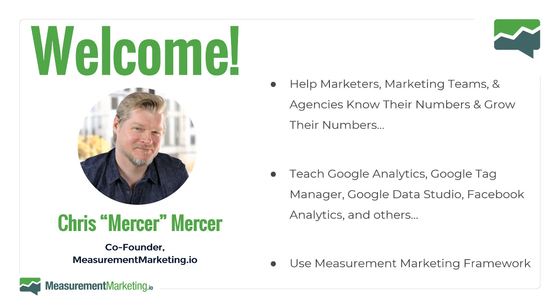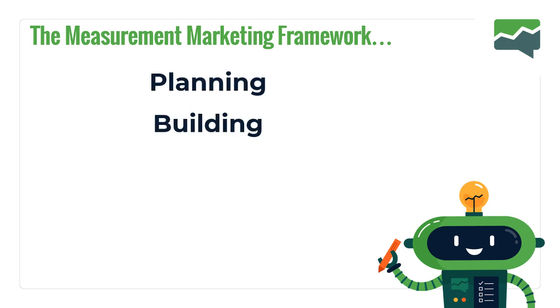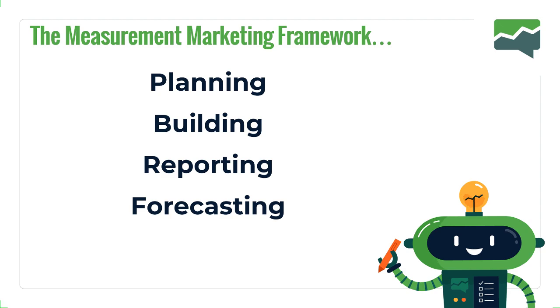We actually help people just like you figure out how to use all these tools like Analytics and Tag Manager and Data Studio. And we use the measurement marketing framework for that. That really is just 5 key pieces. It's planning, figuring out what questions are important, measuring. That's the building part, making sure you're actually tracking all the stuff so you can get some answers. Reporting is actually building out dashboards, like using Data Studio, so you can get those answers and ultimately take action. Then you start to benchmark and forecast your future results, and then you optimize against your forecast. That's the measurement marketing framework in a nutshell.